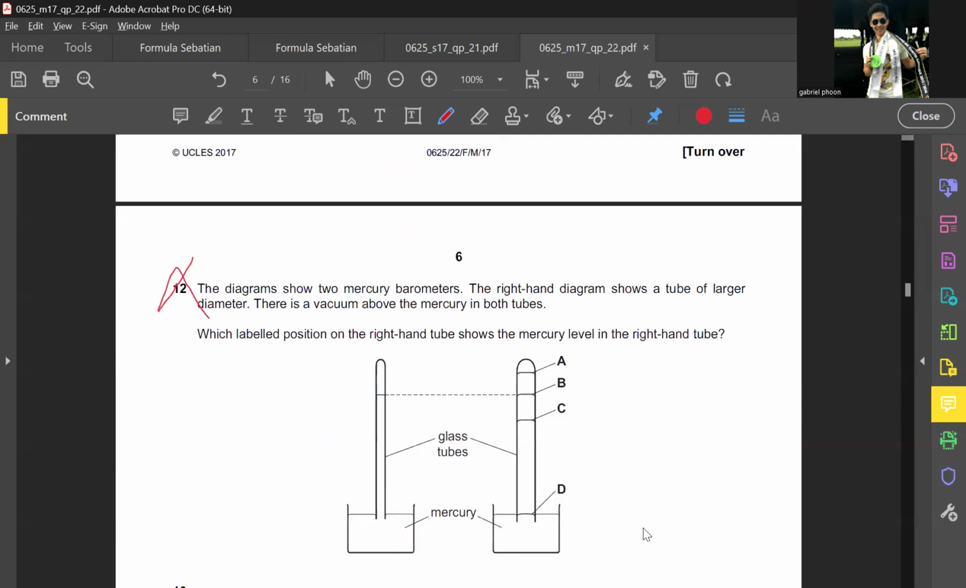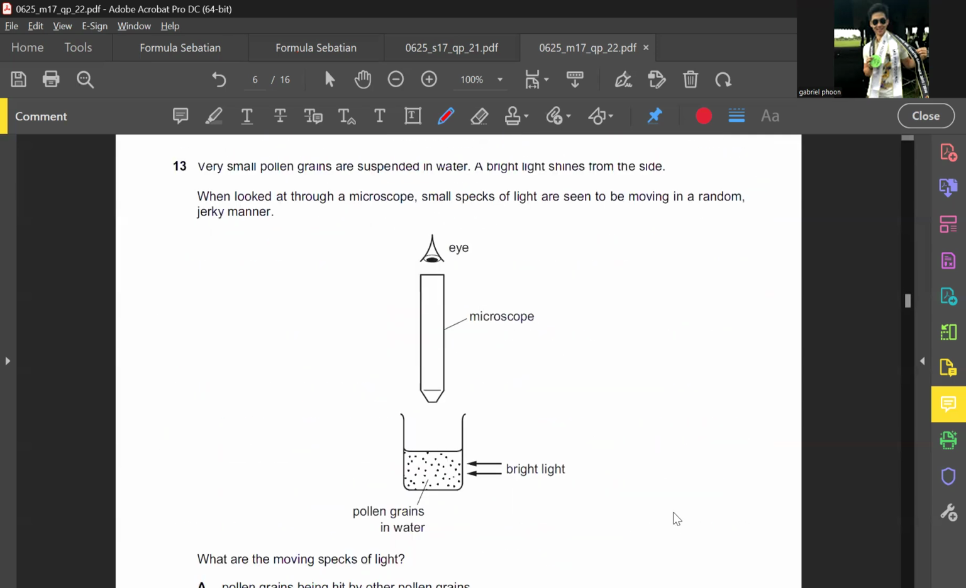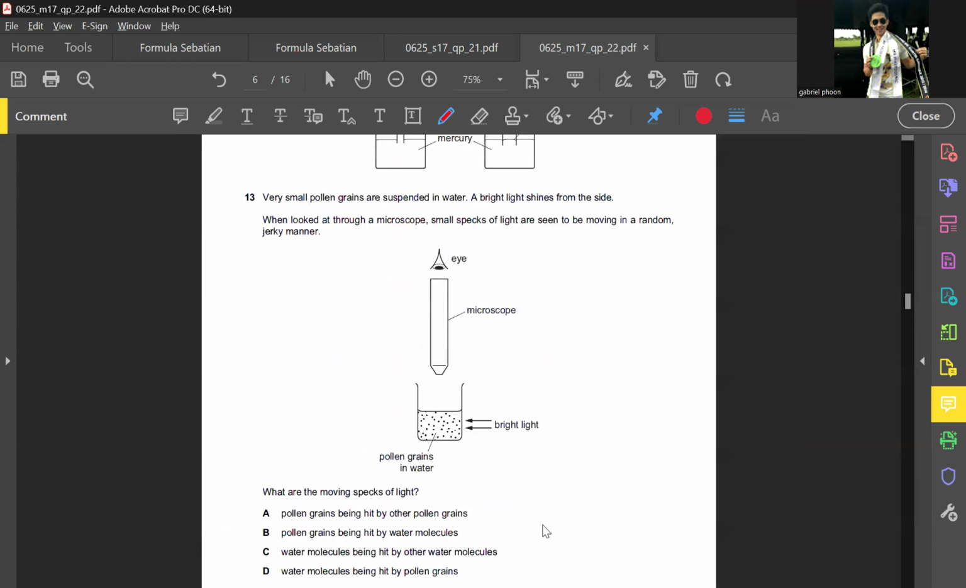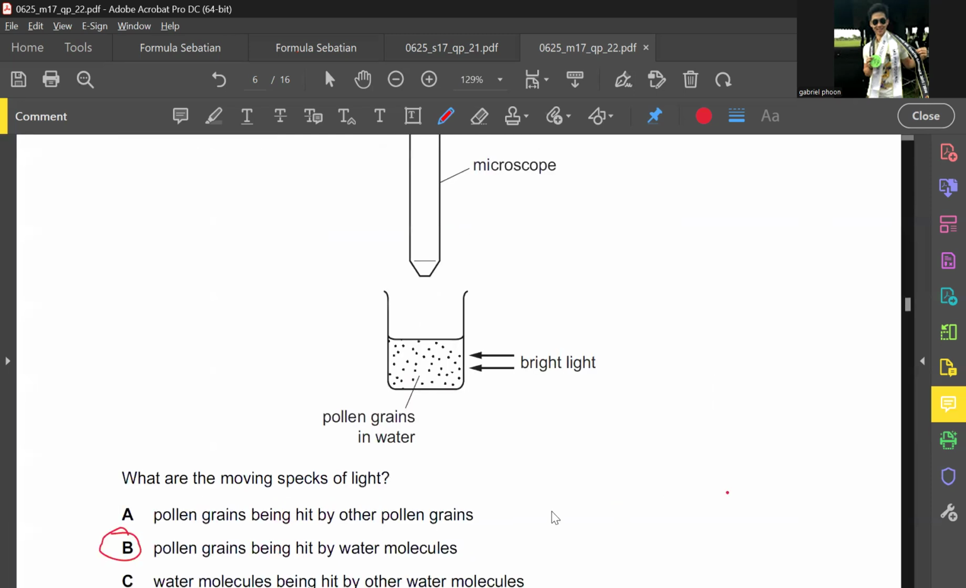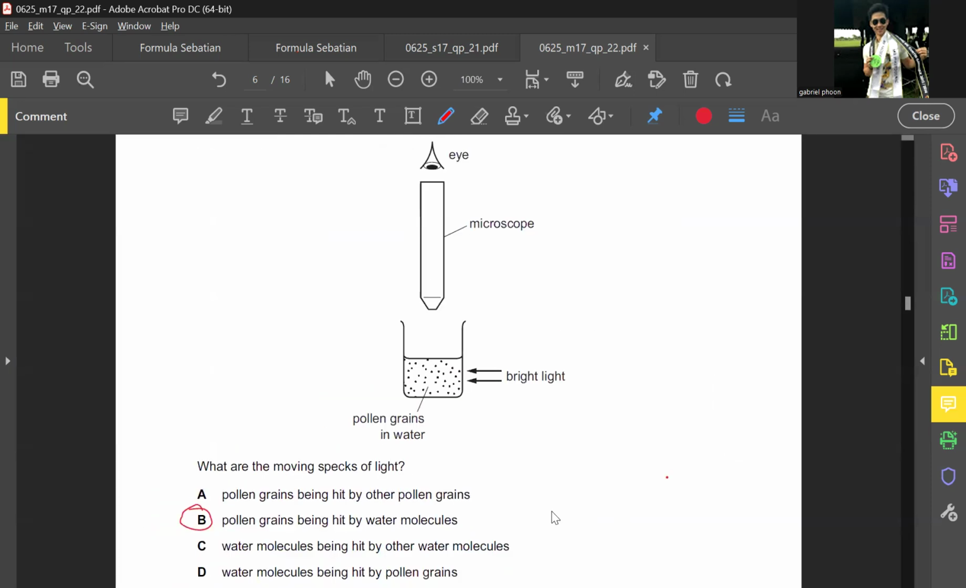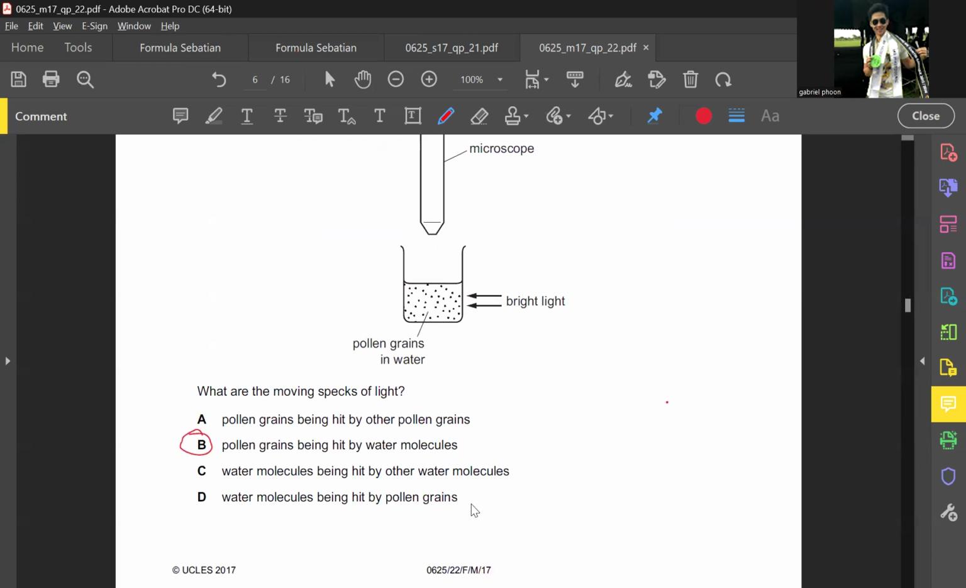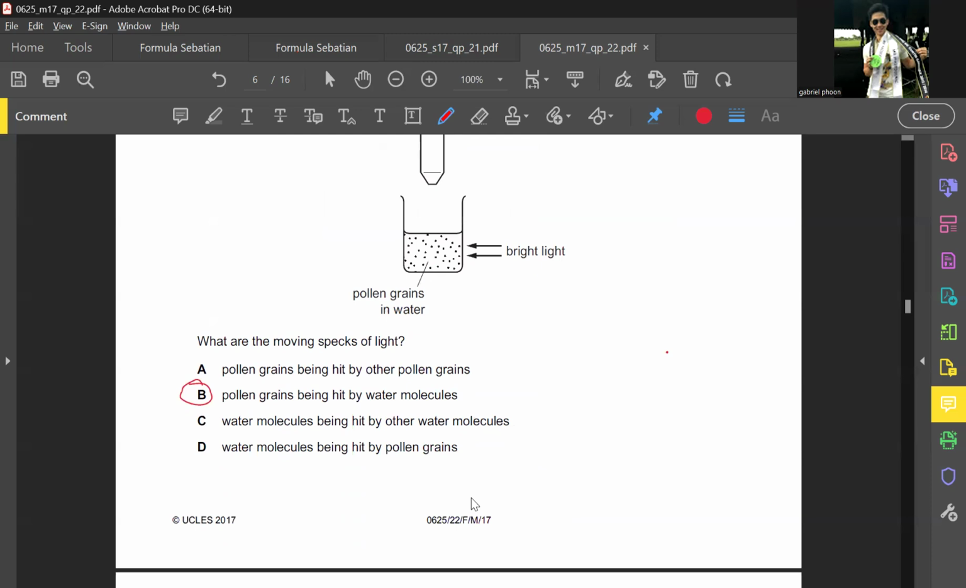Question 12, ignore. Question 13, which we already did last week. What's the answer? B. But the one answer I pulled out, it's improbable. You thought that this one was improbable? I don't know, but maybe. Last week we discussed it with the Brownian function.